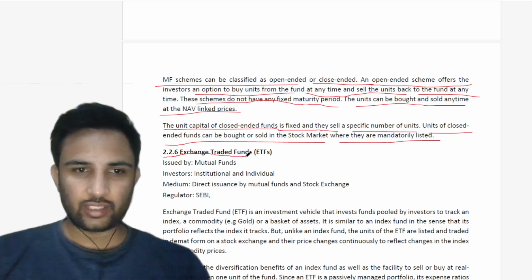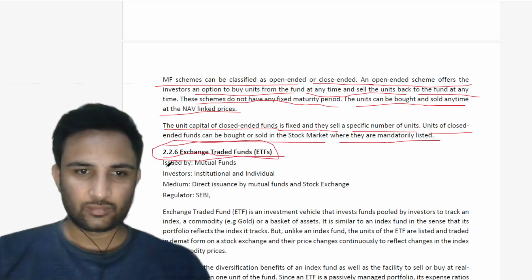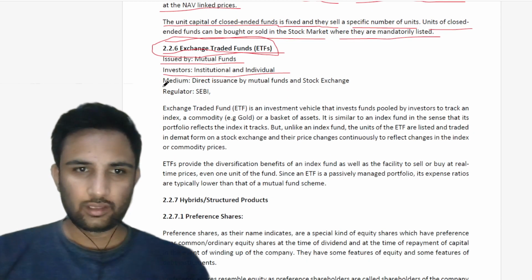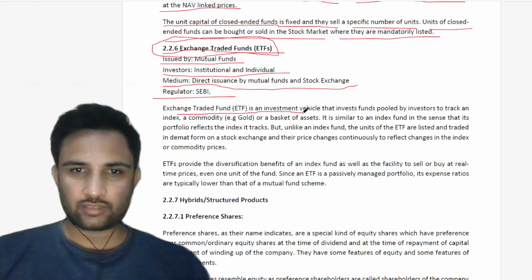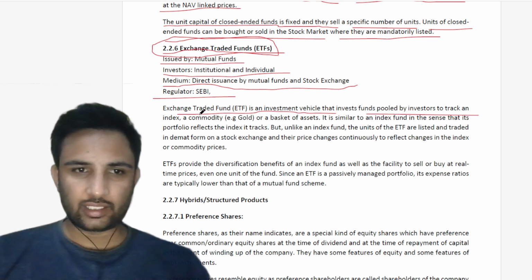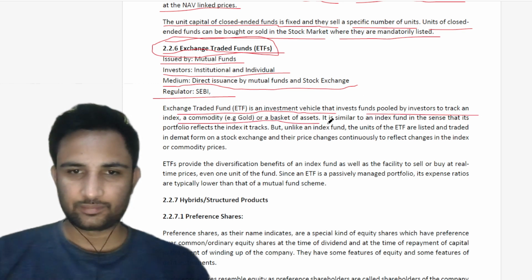The next term we have is exchange traded funds, or ETFs. These are issued by mutual funds. The investors are institutional and individual. The medium is direct issuance by mutual funds and stock exchange. The regulator is SEBI. An exchange traded fund, or ETF, is an investment vehicle that invests funds pooled by investors to track an index, a commodity, for example gold, or a basket of assets.